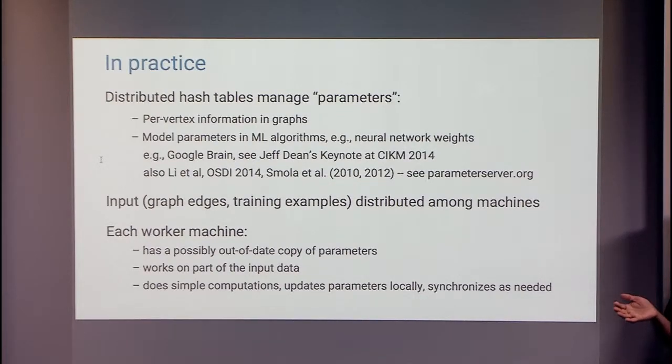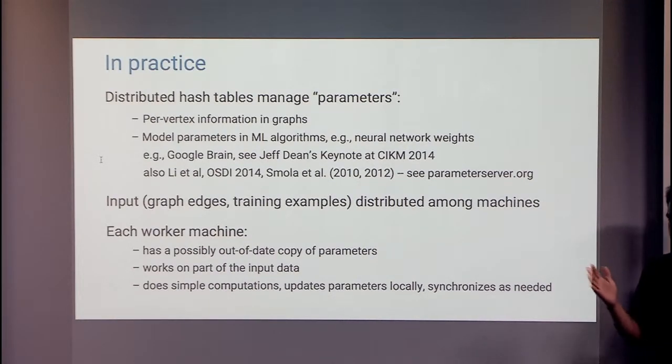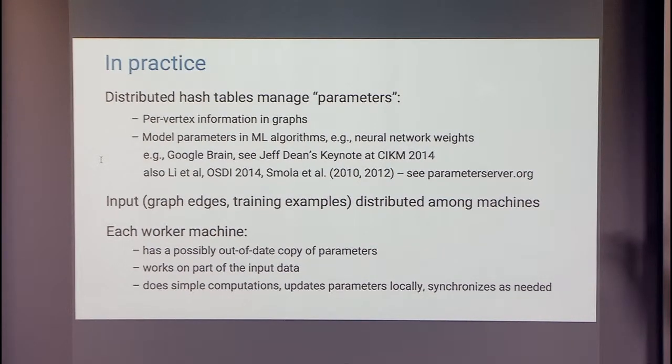Or think of a neural network. Every weight in the neural network is a parameter. So you have a whole bunch of them. The most recent neural networks often have several millions of these edges, several hundreds of millions of these edges. So that gets split among multiple machines. And it's becoming increasingly popular in the machine learning community, both in the Google Brain deep machine learning style algorithms, and also in other kinds of machine learning systems that people have built.